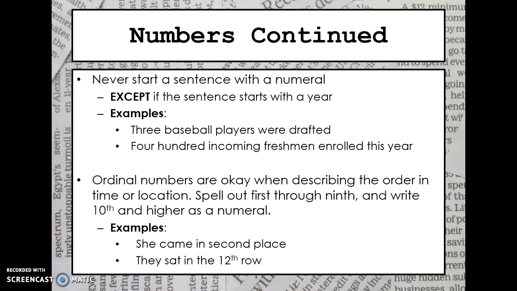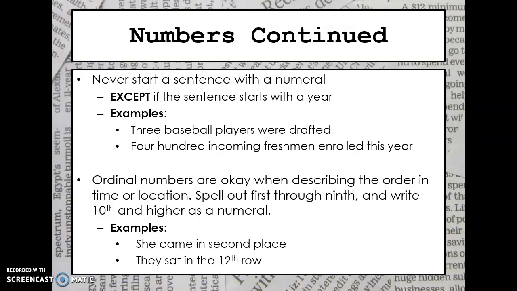Moving on. All right, you're never going to start a sentence with a numeral unless the sentence starts with a year. So for example, 3 baseball players were drafted. So we're starting off with a number and we want to make sure we spell that out.